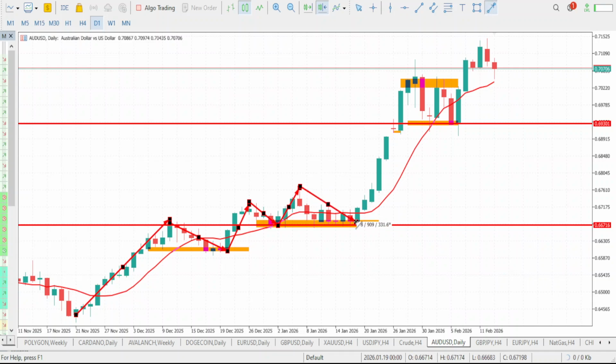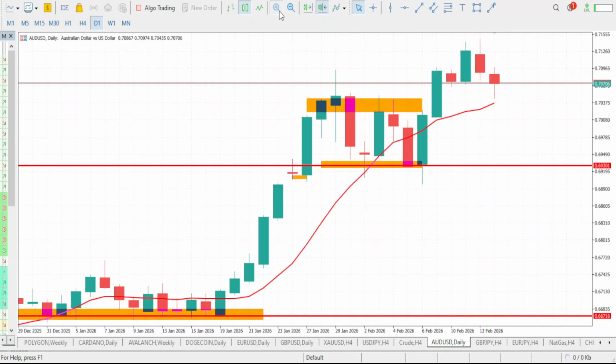And here comes the higher low, right? Market then push up again to form a new higher high. And now here comes the higher low, right? This is the higher low. Now market has been able to push up again to form a new higher high. And here comes the higher low right here. So now that we've gotten this higher low, our next movement on AUD/USD will be a new higher high. So a new higher high is what we are going to be anticipating for next. And that new higher high should take out this previous high, thereby forming a new high. So guys, a bullish move is what we are going to be expecting next on our AUD/USD.